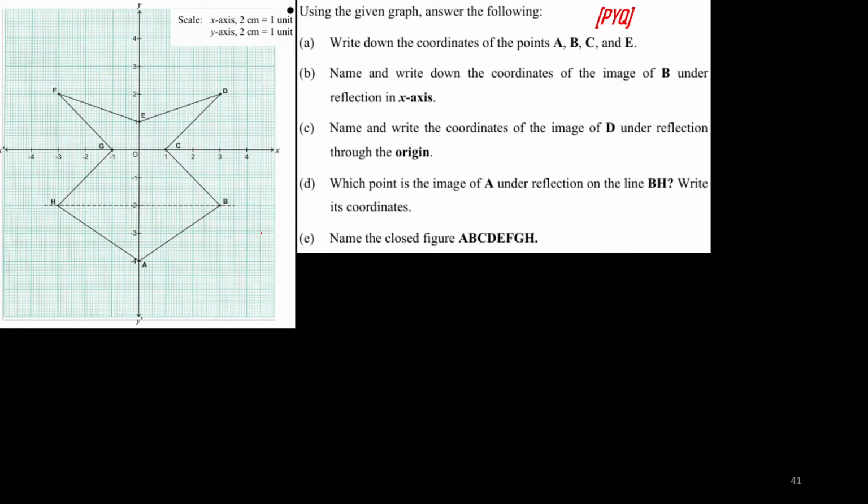Can you answer this question? I'll give you some time, just 1 minute. Please answer this question. Come on, be quick.